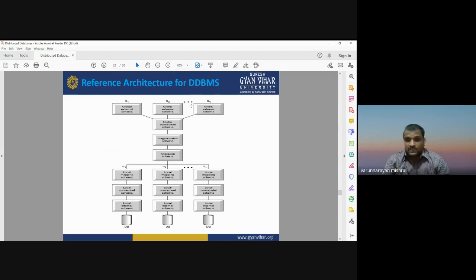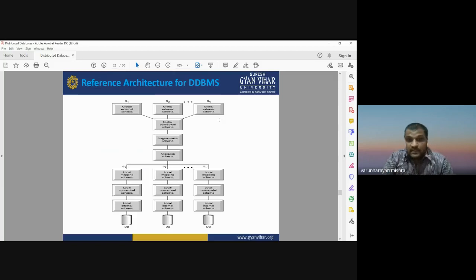Site 1, site 2, site 3 have the global external schema, and that global external schema at different sites can be interconnected using the global conceptual schema. And that global conceptual schema can be fragmented.